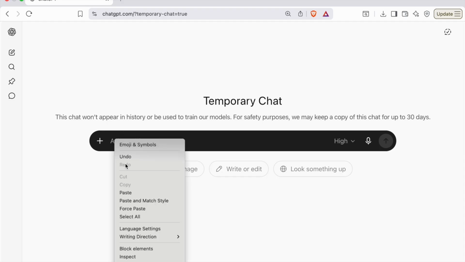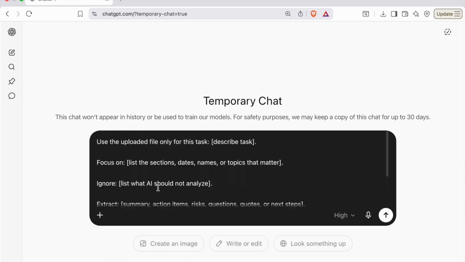The portion in brackets will vary based on your end goal. The exact file upload instruction prompt: Use the uploaded file only for this task [describe the task]. Focus on [list the sections, dates, names, or topics that matter]. Ignore [list what the AI should not analyze].